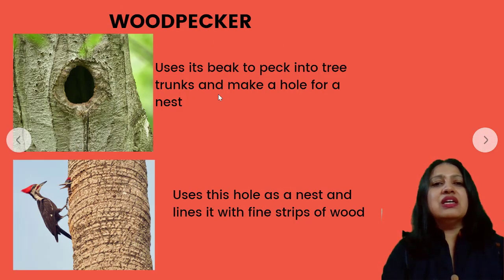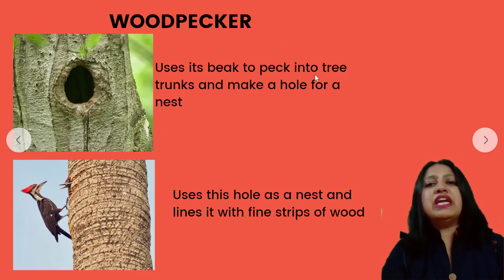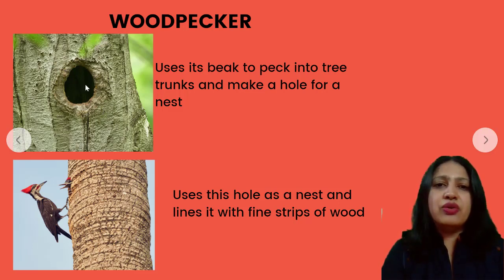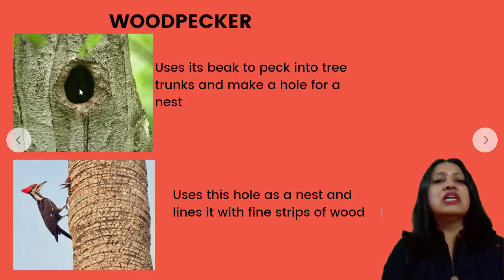Next, the woodpecker. What do woodpeckers do? They don't use all of these materials that the other birds use. They use their beak to peck into the tree and make a hole for a nest. They just go to a tree trunk and they peck. That means they make a hole, and that becomes their nest. They use this hole as a nest and line it with fine strips of wood, to provide some kind of protection. This is how the nest of the woodpecker looks.